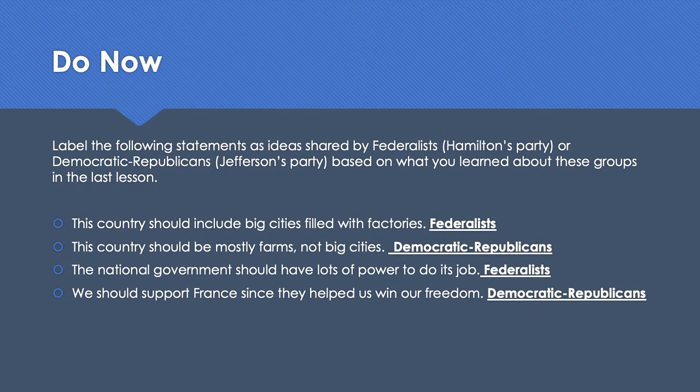All right, your do now should look a little something like this. The first statement, this country should include big cities filled with factories. That's a Federalist idea. Second statement, this country should be mostly farms, not big cities. That's Democratic Republican. Third statement, the national government should have lots of power to do its job. That's Federalist. Fourth statement, we should support France since they helped us win our freedom. That's Democratic Republican. If you're still not super comfortable with this, by the end of this lesson, you will be very familiar with these two parties.